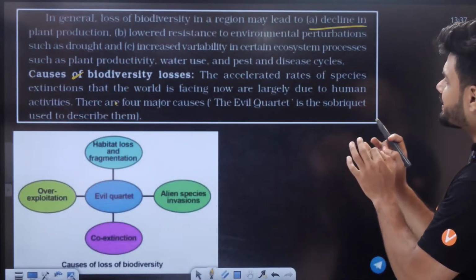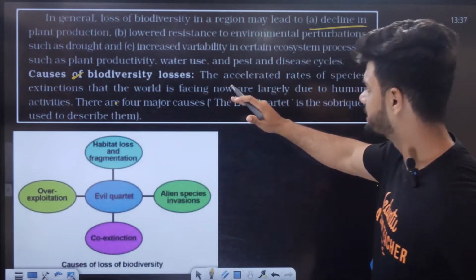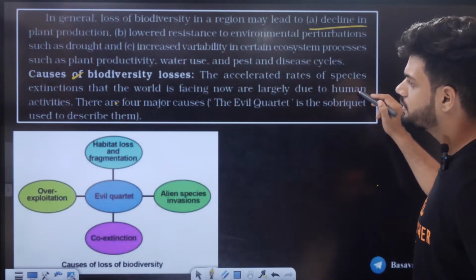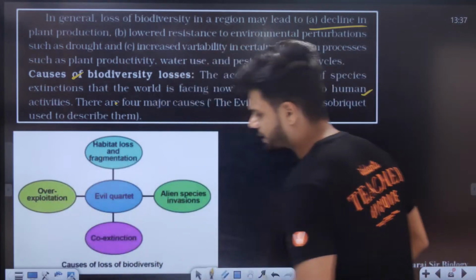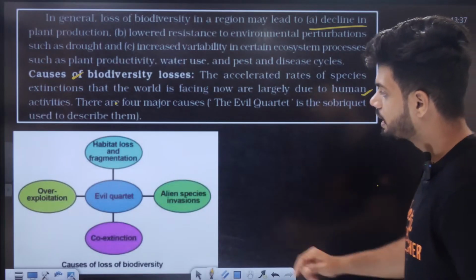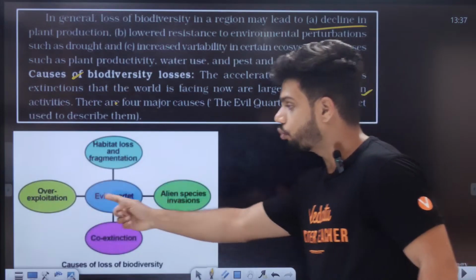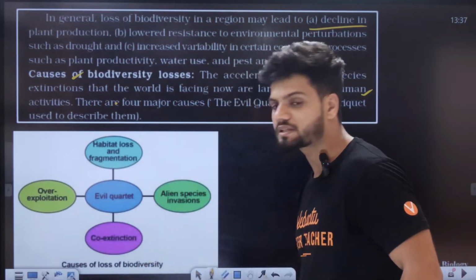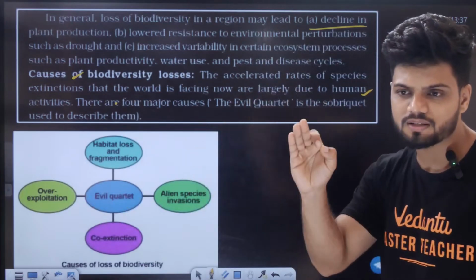The accelerated rate of species extinction that the world is facing right now is largely due to human activities. That is the four evil quartet. The first one is called habitat loss and fragmentation. Then we have alien species invasion, overexploitation, and co-extinction. These 4 points are very, very important. So let's focus right now and start.